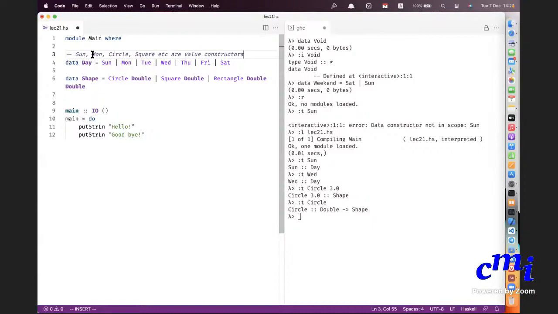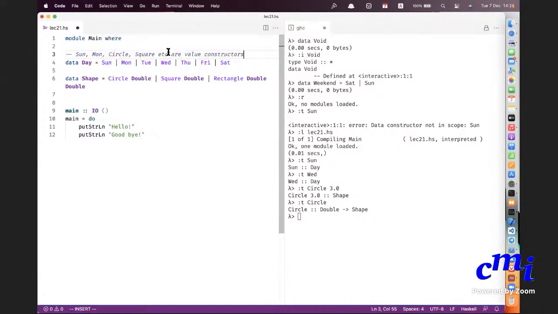Now, why is Sunday a value constructor? Because Sunday will give you a value. It is just that it doesn't take any argument. So it's a trivial value constructor. You can think of it as a nullary function. Nullary means a function that takes no arguments at all.